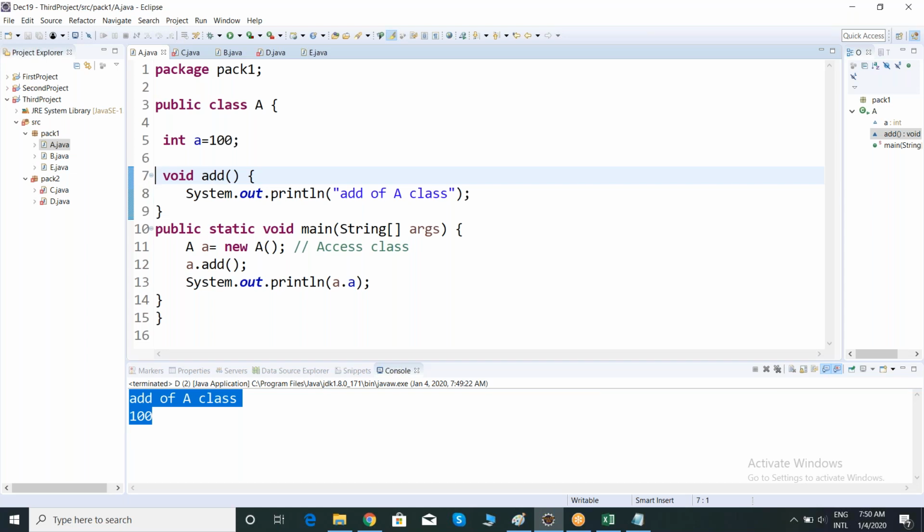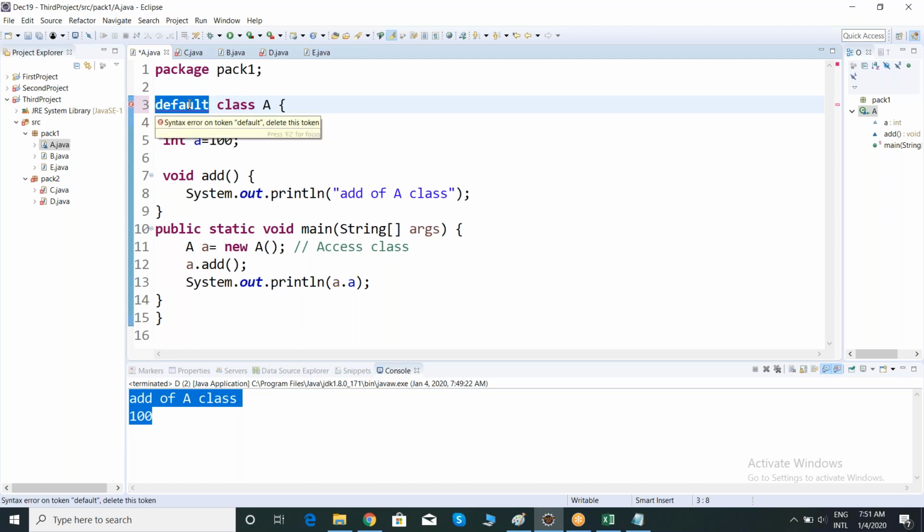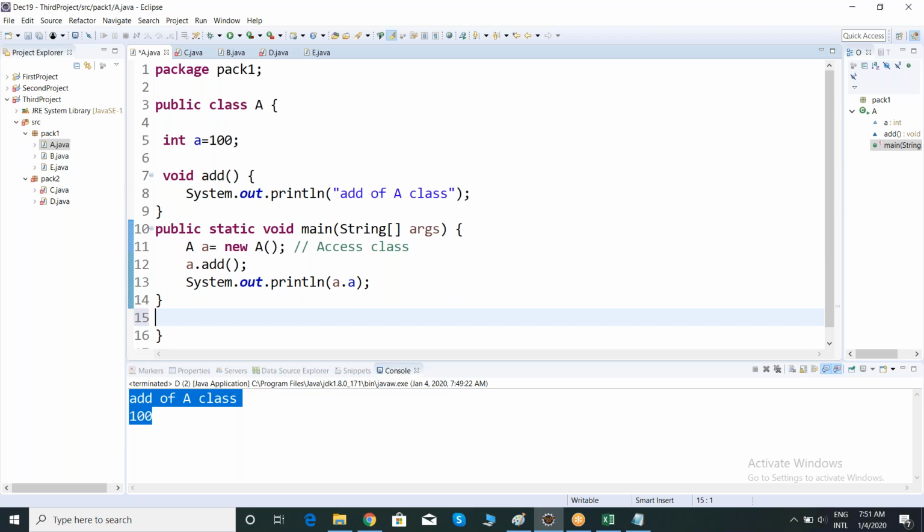Clear, team? Anyway, I can apply default for my class. But in Eclipse, it won't allow you, but you can apply it. You can apply the default keyword for your class. So anyway, I can take one more class right here.